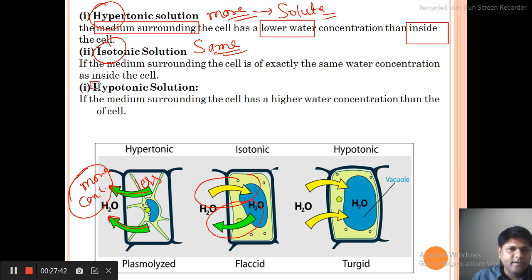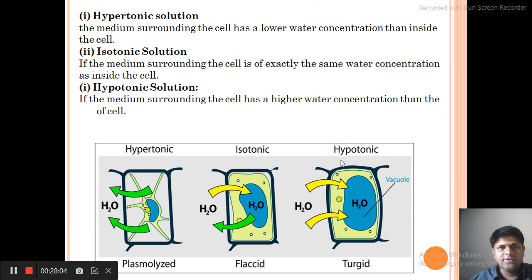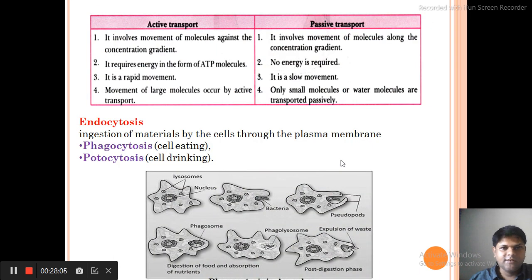And a hypotonic solution is the opposite of hypertonic. If the concentration is more inside the cell and less outside, the outside solution is known as hypotonic, because hypo means less. Water will move from outside to inside and the cell will swell up. So these are all the types of solution.